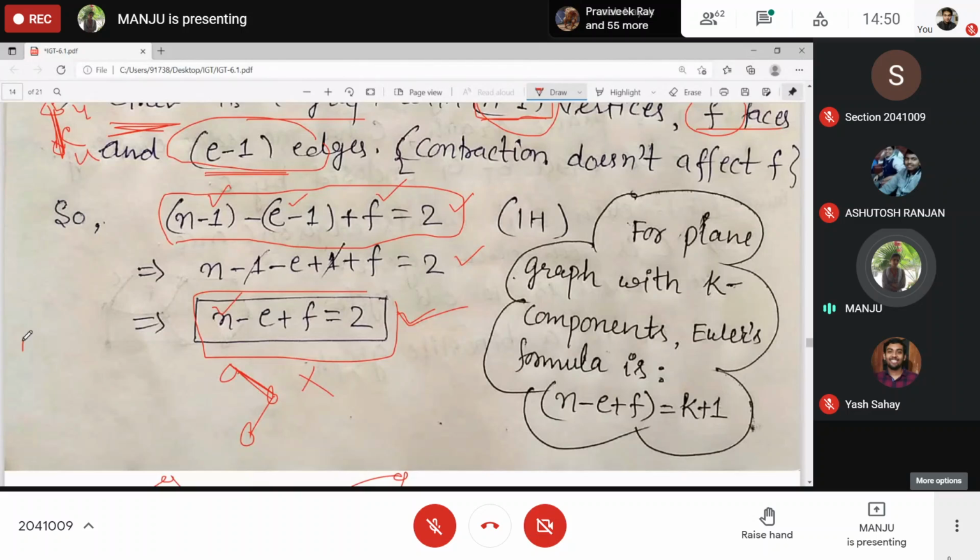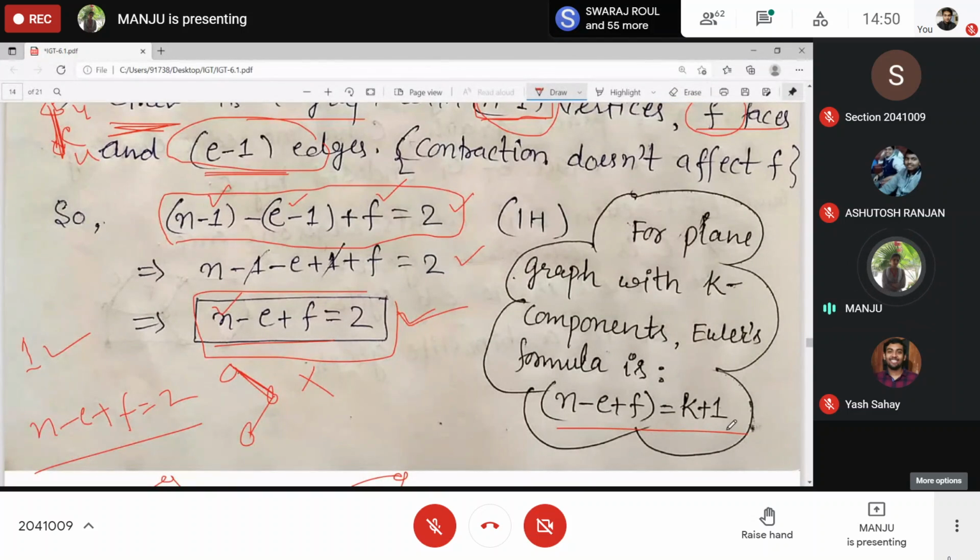Connected means G has how many components? One component. Then this formula, N minus E plus F is equal to 2, is Euler's formula. And if G is disconnected with K components, then Euler's formula will be N minus E plus F is equal to K plus 1. Okay? In case of one component, it is 1 plus 1.